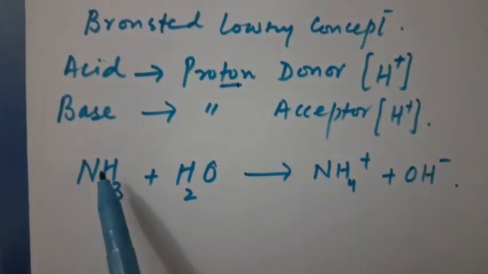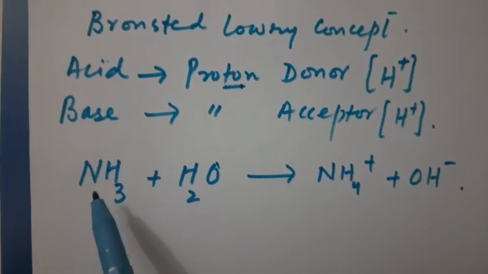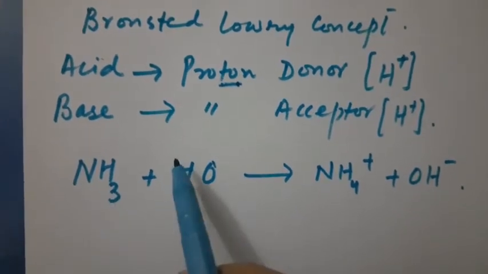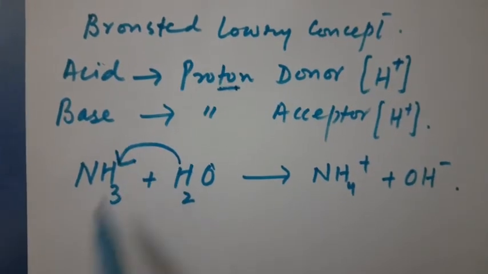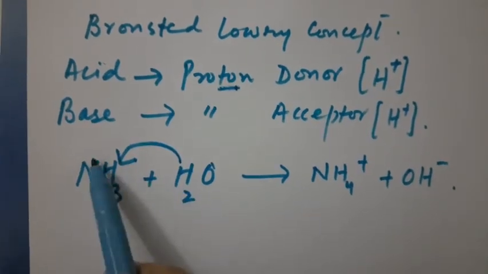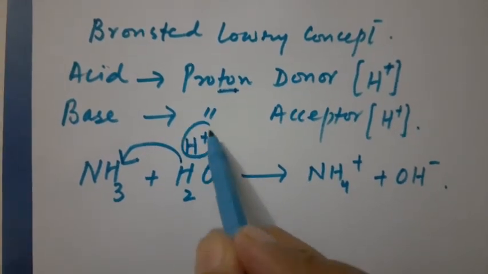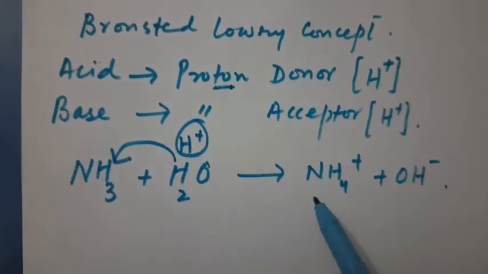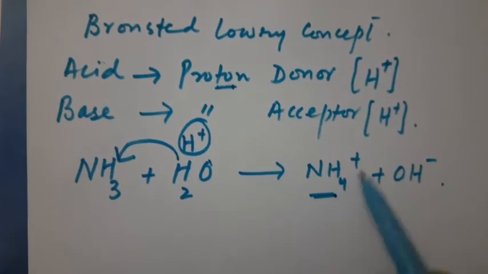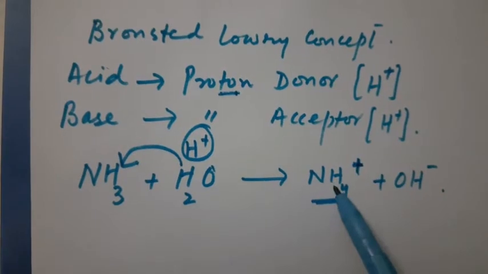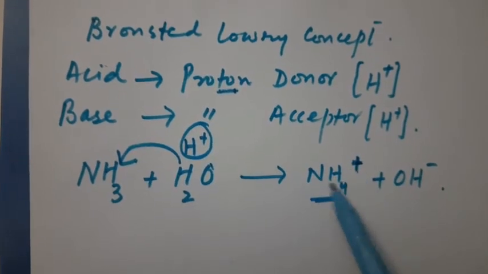So here we have the ammonia. When ammonia accepts the proton from water, it becomes the ammonium ion. So this shows that this species has accepted the proton.